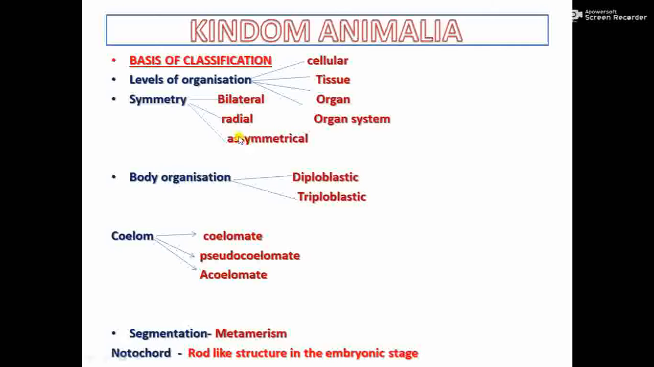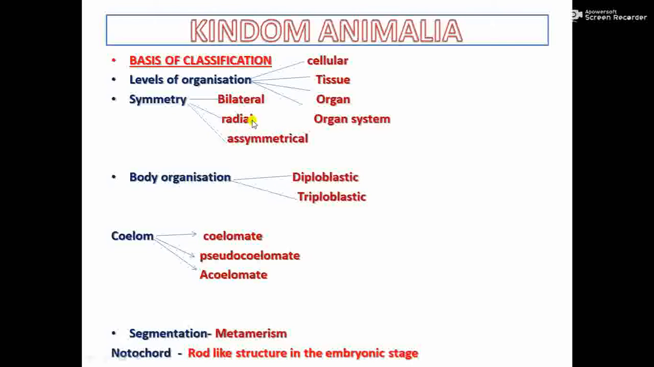Asymmetrical means there is no symmetry, if the body cannot be cut into equal halves through any plane. So asymmetrical, for example, sponges. I'll show you images a bit later. So asymmetrical means no symmetry at all. The body cannot be cut into equal halves through any plane. Sponges are the example.